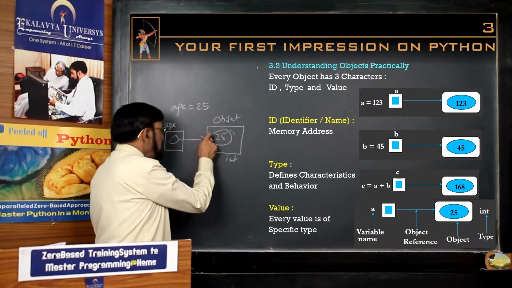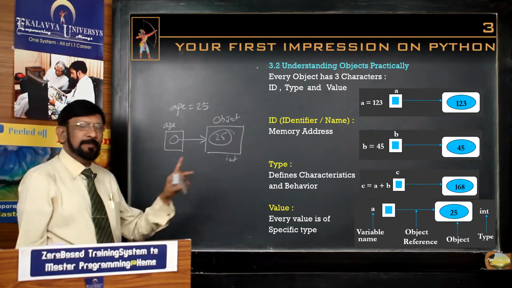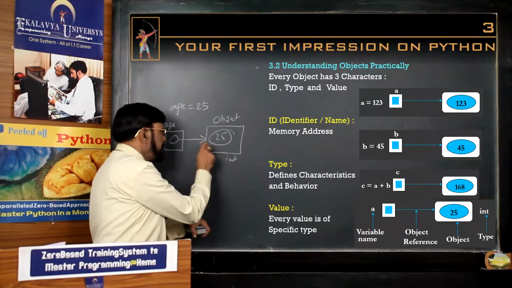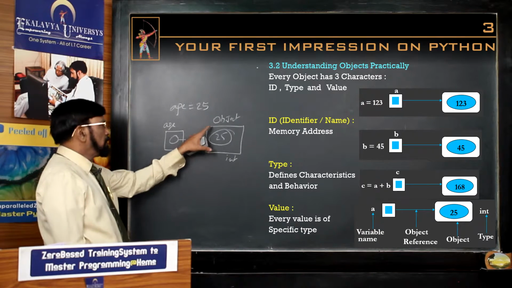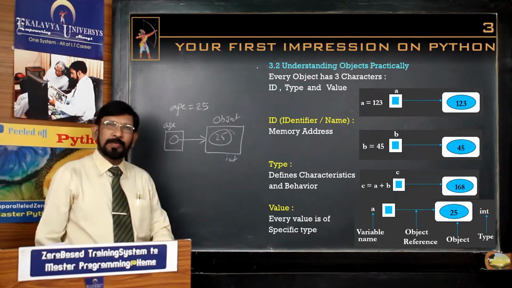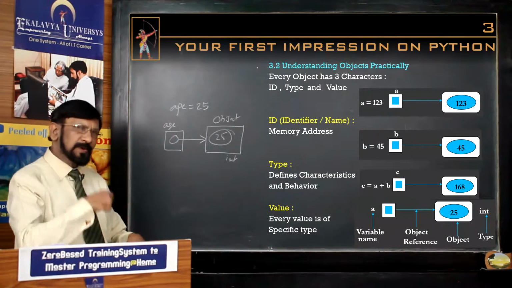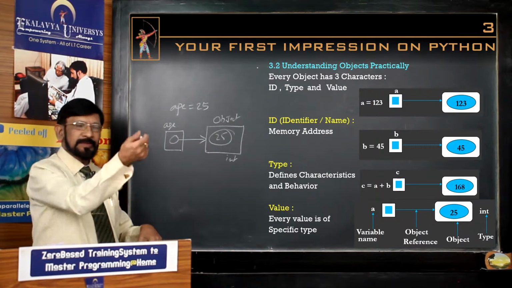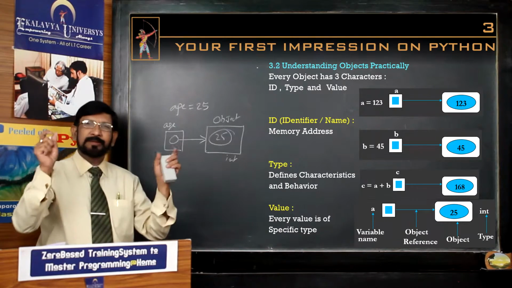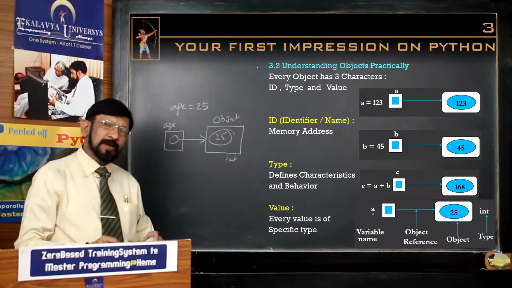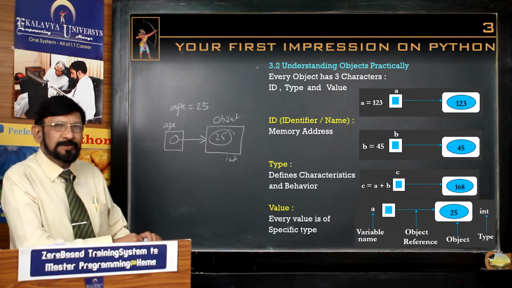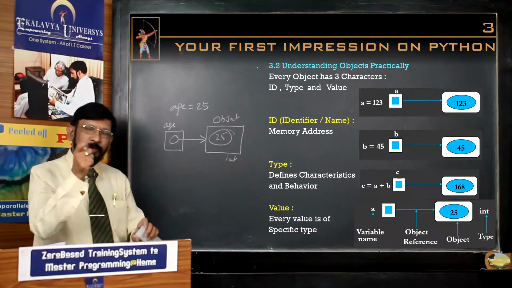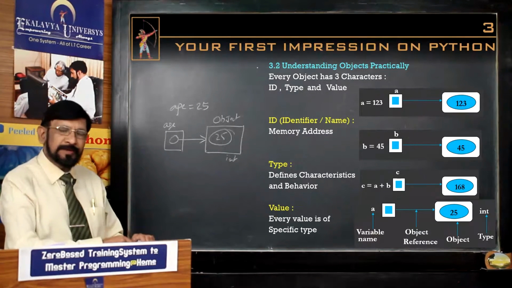Actually, you have to imagine it like this. The memory picture is like this. This is the real object. So, we cannot give a name to that. If you don't give a name, how can we retrieve that? So, the name is given separately. This is like a kite. Now you see a kite. Kite means the paper part of the kite. Can you play with that without a string? You cannot play. That's why you want a string. Only by using a string do you play the kite.